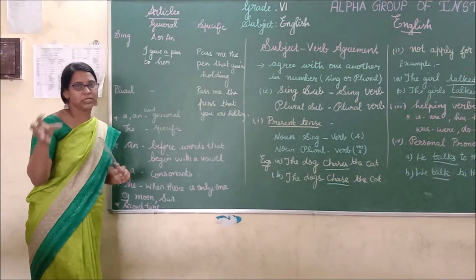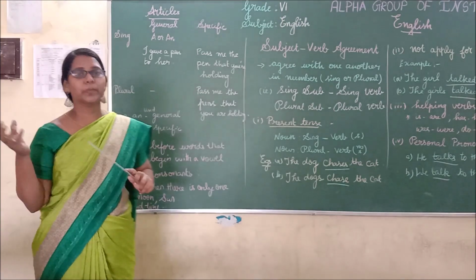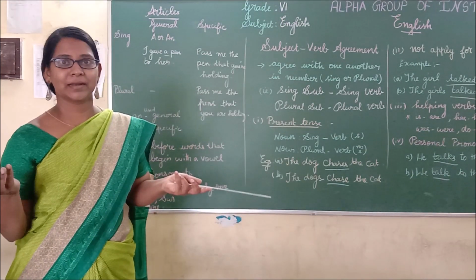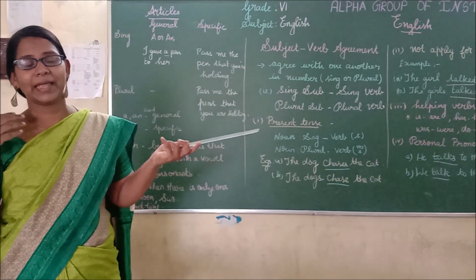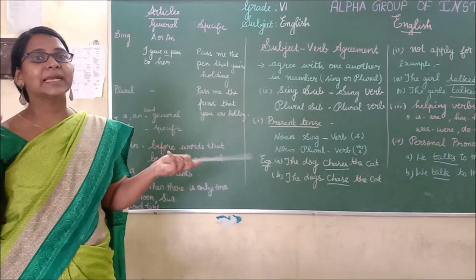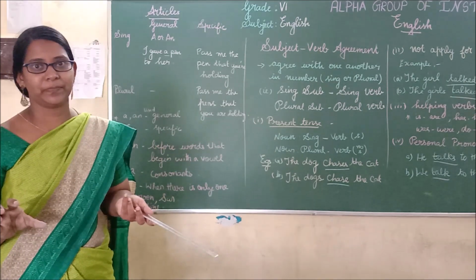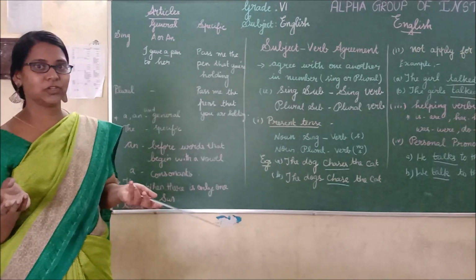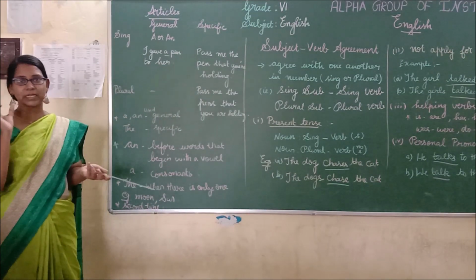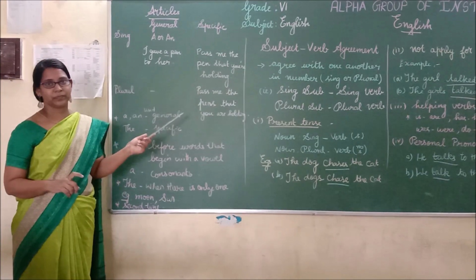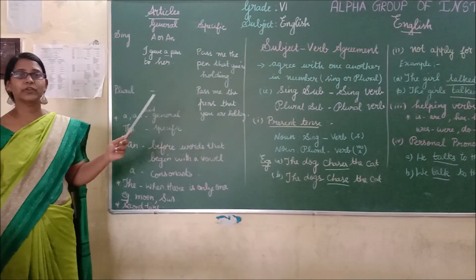That is not particular. If we talk about pizza, okay? I ate a pizza. Here, I didn't mention any particular pizza. So, I have used a. Is it clear, my dear children? For a specific thing, you have to use the. For general, you have to use a and an.